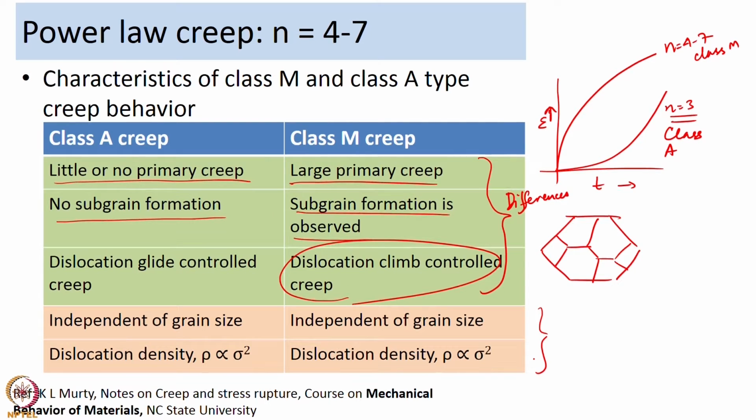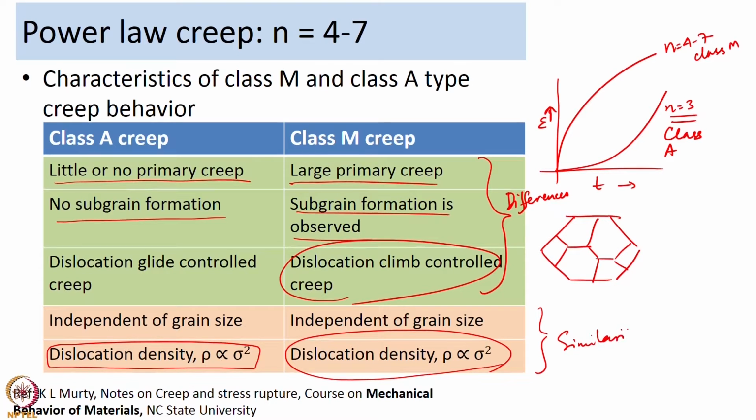And another similarity is that the dislocation density follows the Taylor law. So, this rho is proportional to sigma square, and a similar thing is observed in class M alloys as well. So, you see rho is proportional to sigma square. So, these are the similarities between class A creep and class M creep.